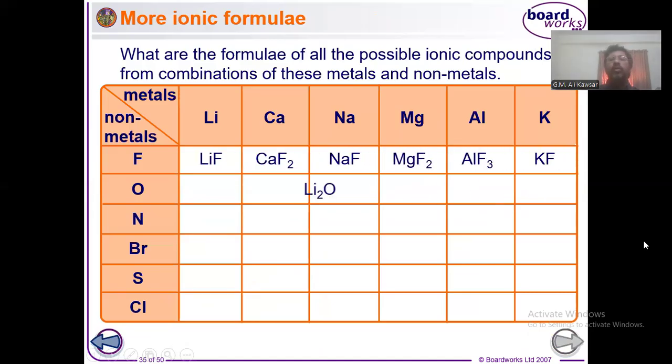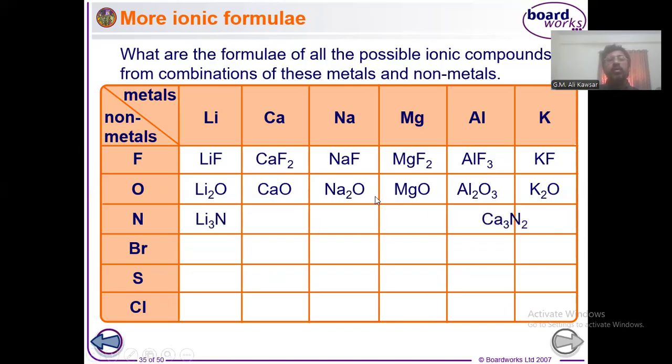All the formulas are formed by the steps which I have explained before. You have to write down the constituent symbol of the constituent element side by side. For example, whenever you go for writing calcium fluoride, calcium's symbol is Ca, and fluorine's symbol is F. So you are going to write the symbols side by side, CaF.